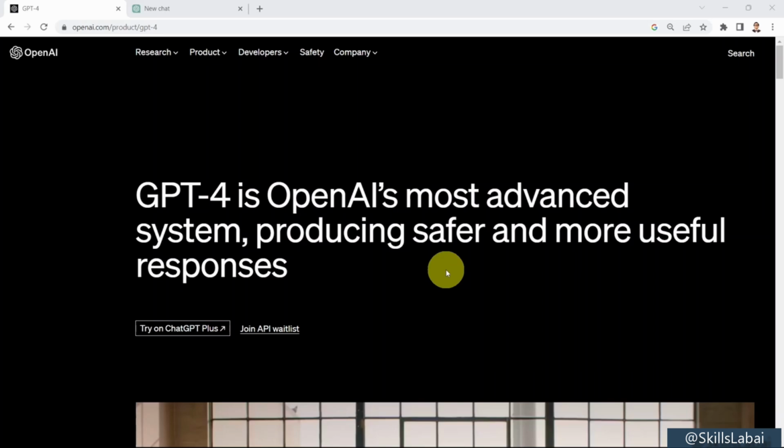In this lesson, I'm going to show you the power of GPT-4 or Generative Pre-trained Transformer 4. So GPT-4 is OpenAI's most advanced system, producing safer and more useful responses. Please note that GPT-4 is only available right now if you are a Plus member. You pay like $20 per month for a subscription with OpenAI to be able to use GPT-4.